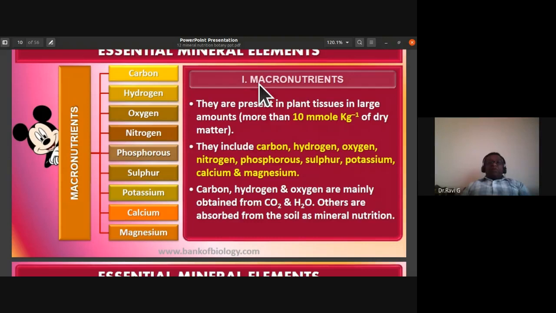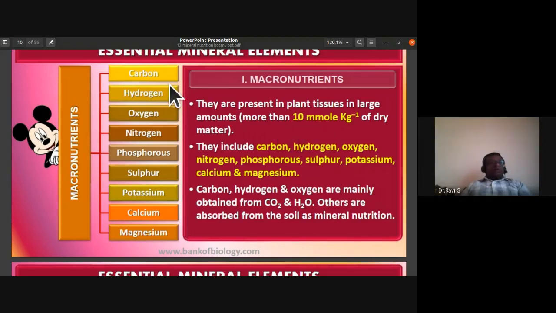Okay, so the macronutrients are present in plant tissues in large amounts. That is, macronutrients are more than 10 millimole per kg, I think probably the micromole, not meter, 10 micromole per kg of dry matter. So if they are present at more than 10 micromole per kg of dry matter, we call them macronutrients.